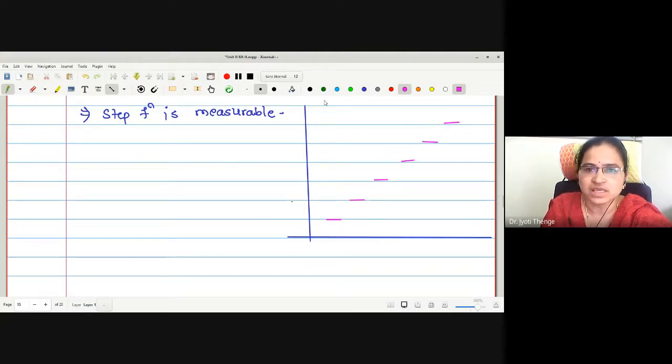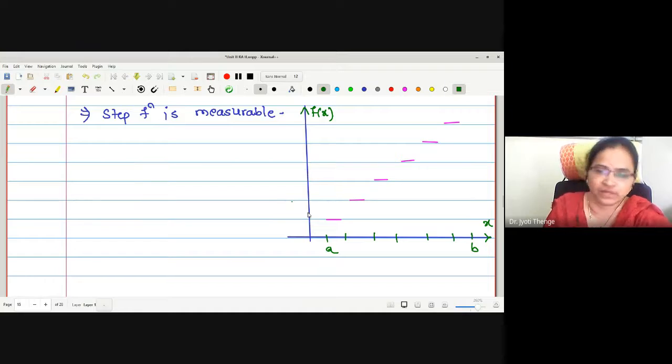This is my step function under consideration. This is my interval A to B, where these are the partitions we have made. These are the partitions of the given interval. And this is the axis for the graph of the function.